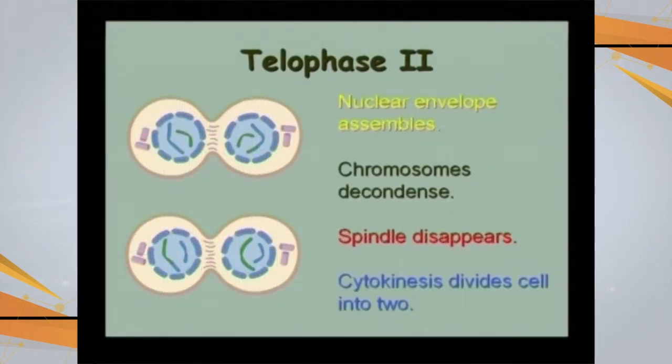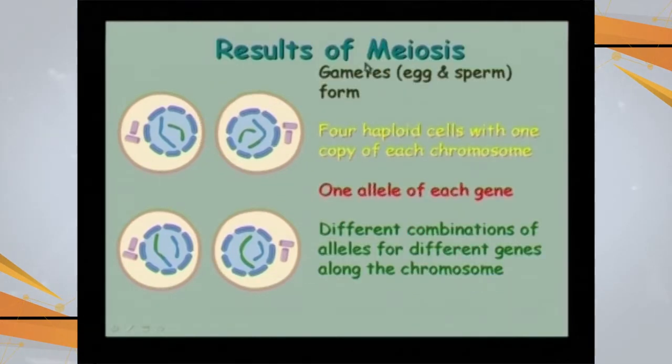Going to the telophase, in telophase again there is reappearance of the nuclear membrane, decondensation of chromosomes, spindles are going to disappear, and cytokinesis divides the cell into two. The result of meiosis is four daughter cells which are produced. These are haploid cells, each having one copy of the chromosomes. One allele of each gene is present in all of these.